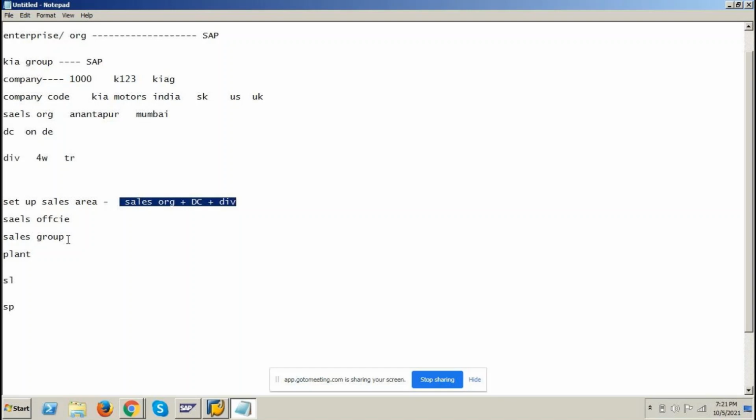Next, we assign sales group to sales office. We can assign sales group to sales office. That will be done by the SD consultant.